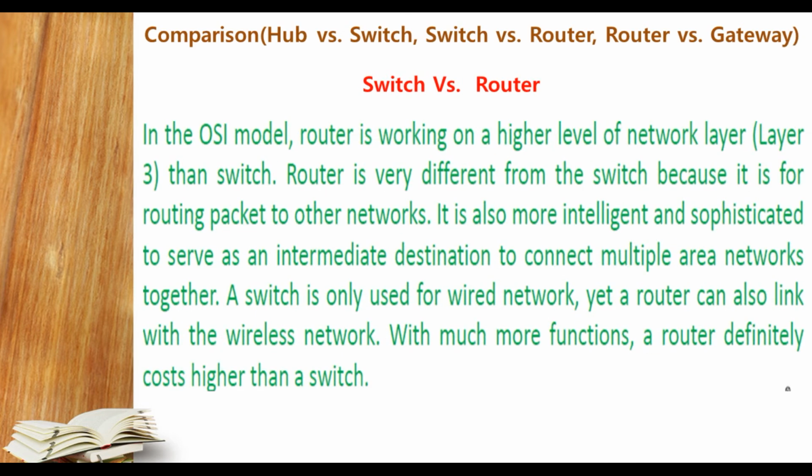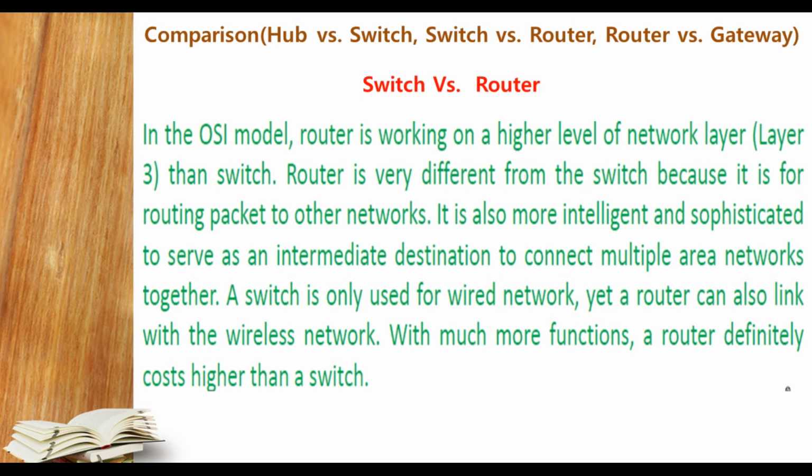Now we are understanding the difference between a switch and a router. In the OSI model, a router works on a higher level of networking. As I taught you, physical, data link and network layers, so the network layer is layer number 3. So a router works on layer 3, the network layer, which is a higher level of networking. A router is very efficient and very different from a switch because it routes packets to other networks, as I taught you how a router sends packets in different ways.